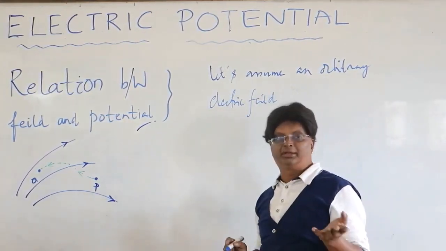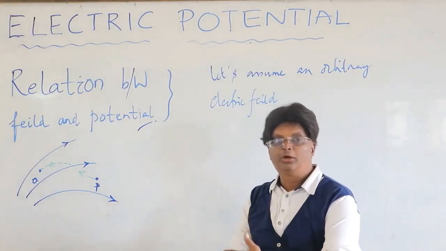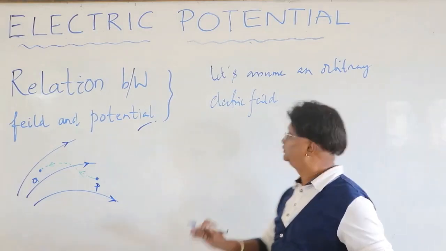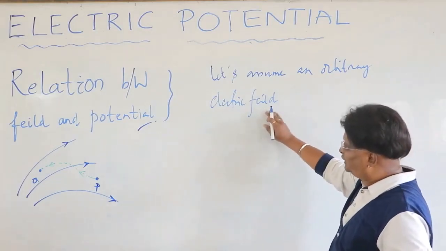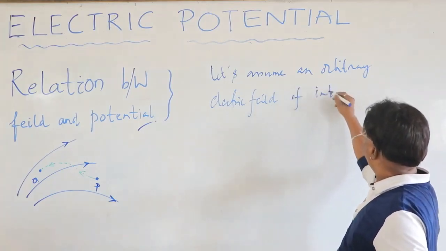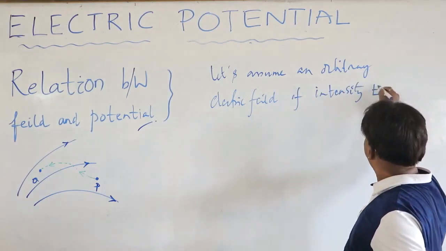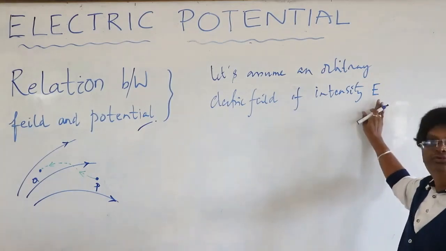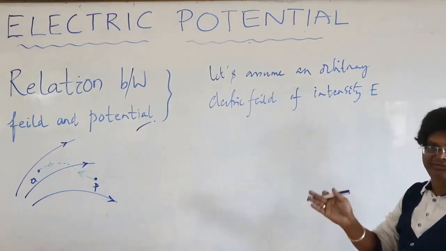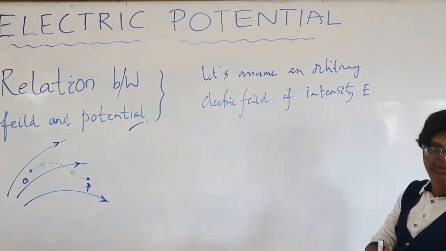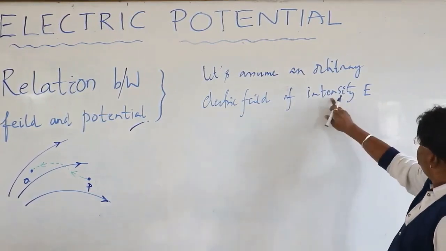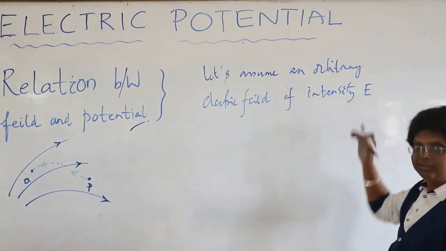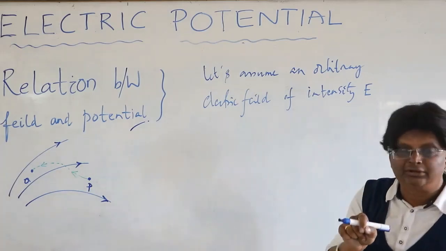When I am saying arbitrary electric field, whatever result we now arrive at can be used for any electric field, that is, the field due to any configuration of charges. Assume an arbitrary electric field of intensity E. That may be either uniform or non-uniform. It can be both cases, and that is why I am taking the intensity as E. If it is a uniform electric field, it is the same at each and every point. Otherwise, this E refers to the electric field intensity at that particular point.